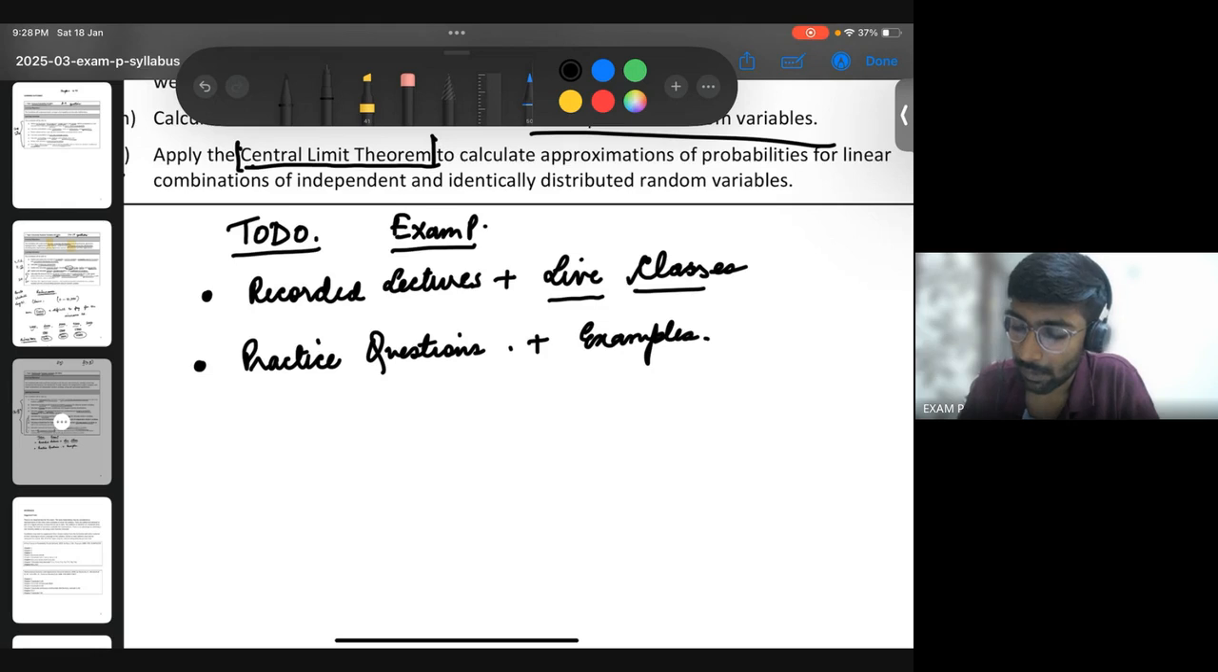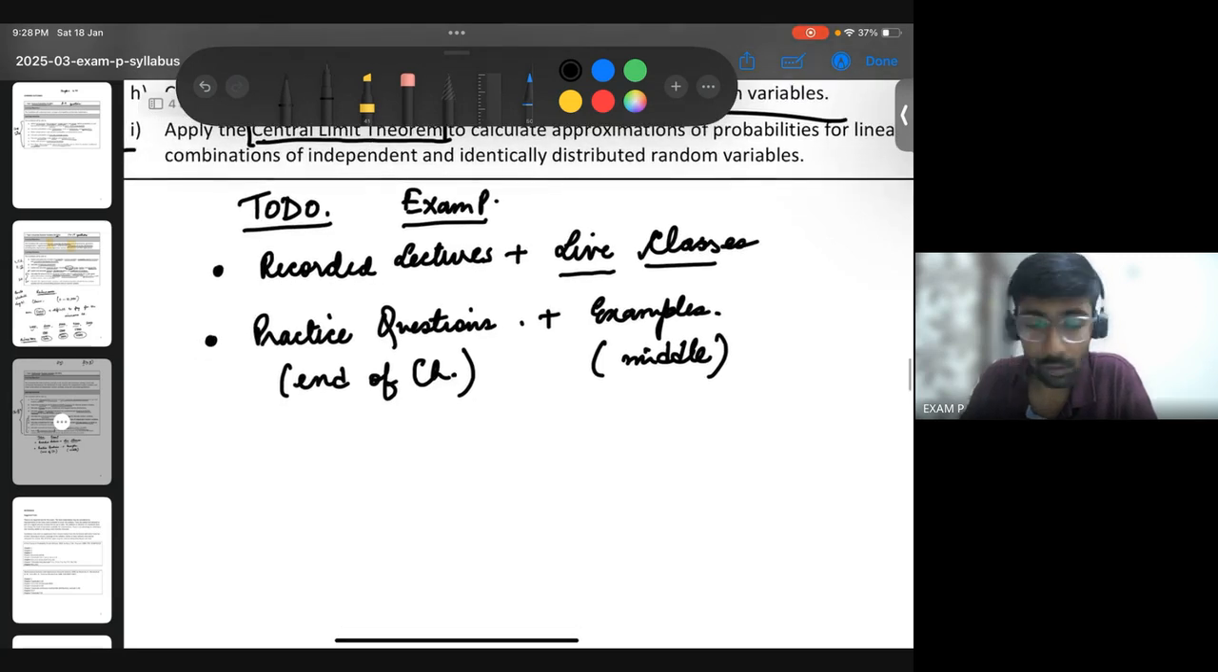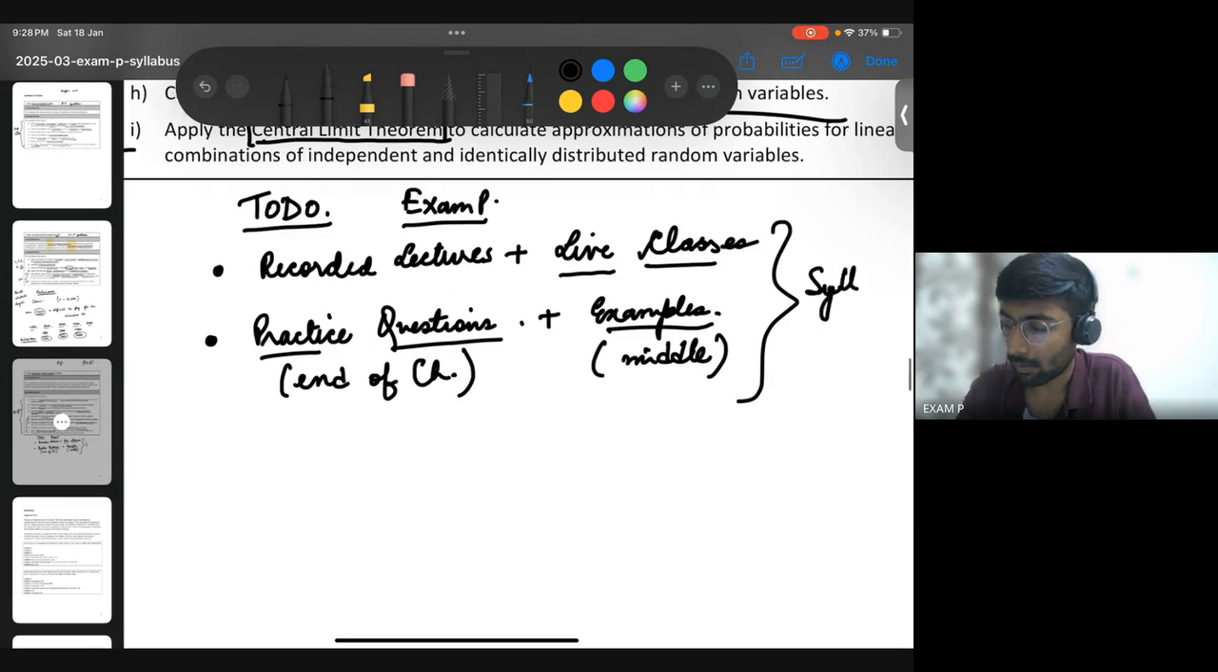Second, you'll have the practice questions at the end of each of these sectional PDFs, so end of chapter. These are all the practice questions, and then examples in the middle section. As you go topic by topic in a particular chapter, you will see a lot of examples. All these examples and all the practice questions, you need to complete. As soon as you complete all these, I would say your syllabus is over. That's it. Nothing else.